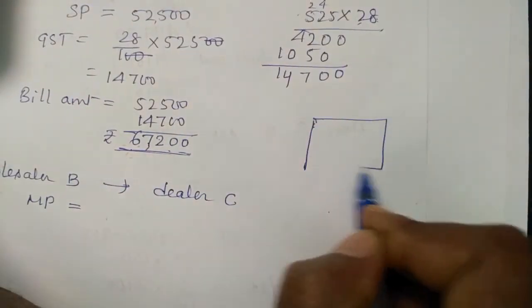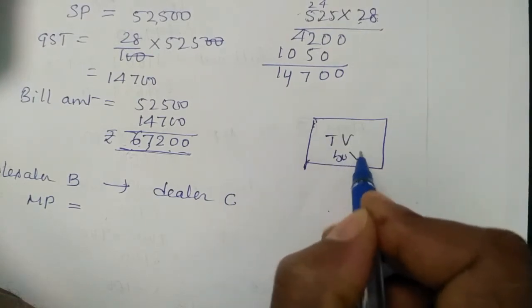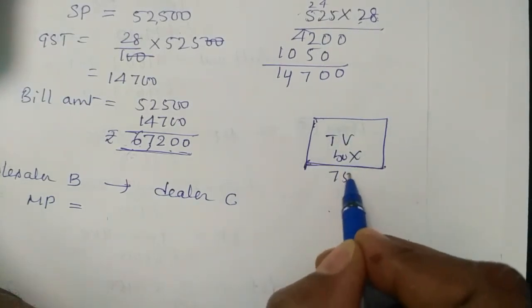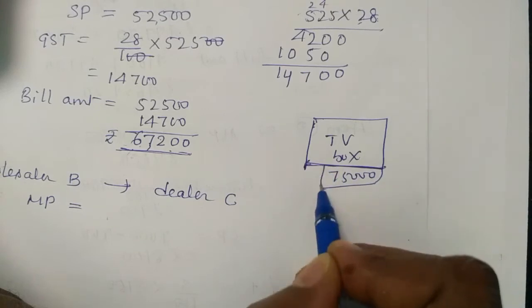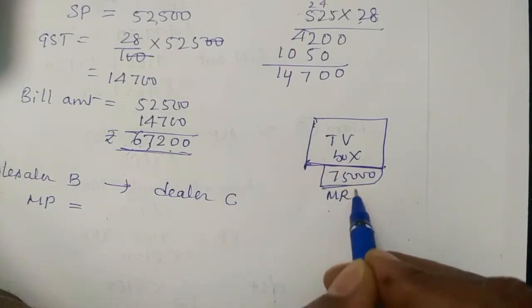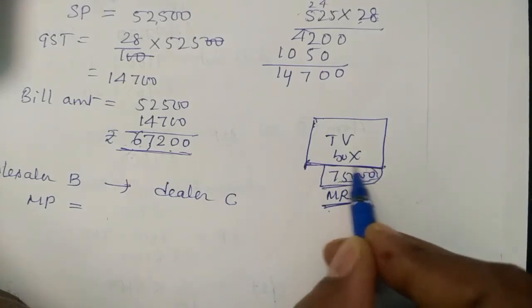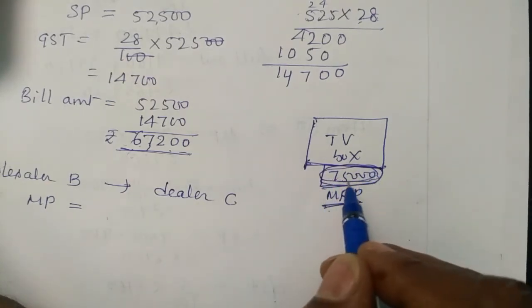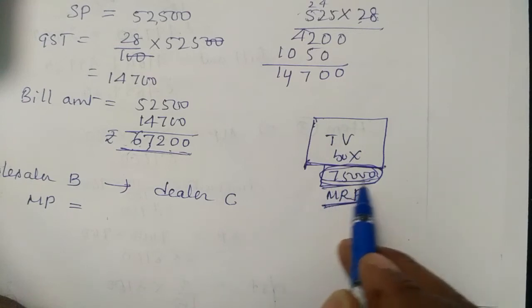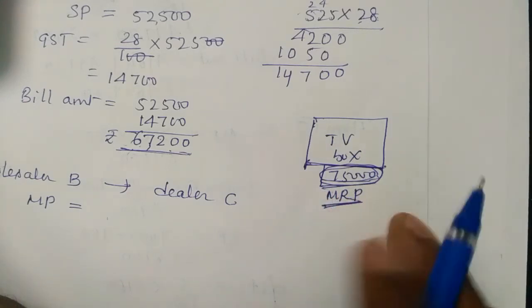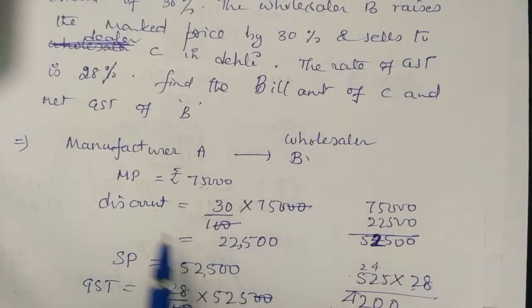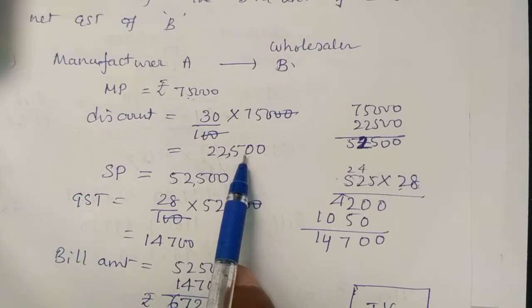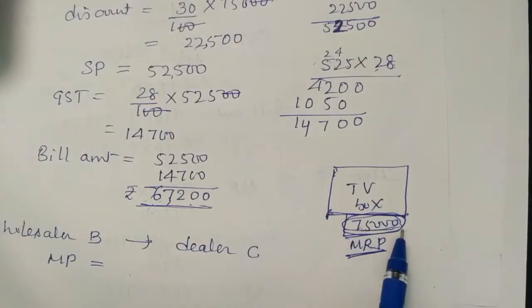If suppose this is the TV box, on that TV box how much is already marked? 75,000 is already marked like this. MRP is marked 75,000. This 75,000 you cannot erase, student. TV box rate is 75,000, that's it. But the manufacturer is also giving a discount of 22,500. So what is marked? 75,000.